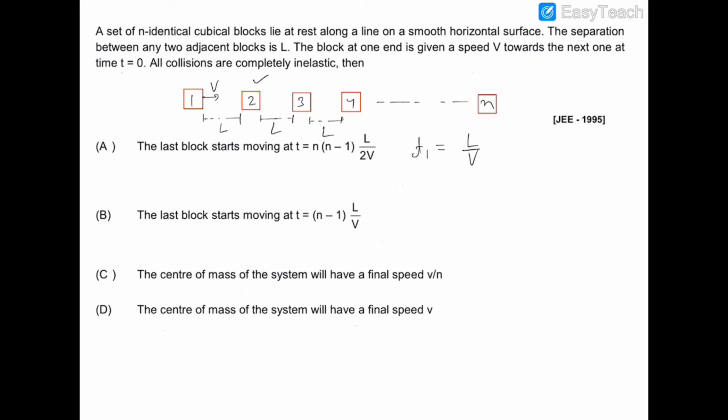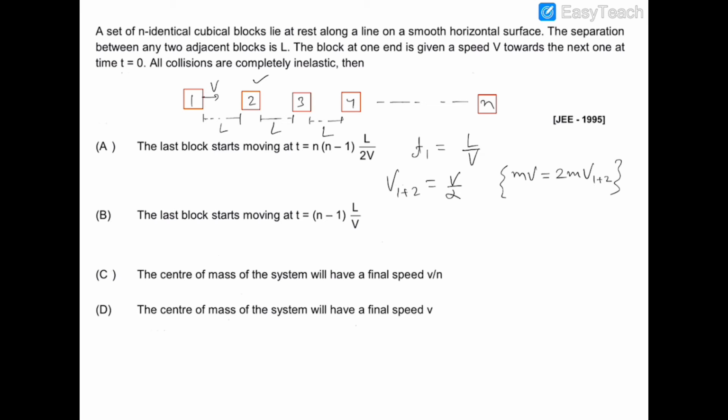Now after collision, the velocity of 1 plus 2 will be v by 2, because we have conserved the momentum, and the equation would be mv is equal to 2mv dash. So v dash, which is obviously v of 1 plus 2, is equal to v by 2.